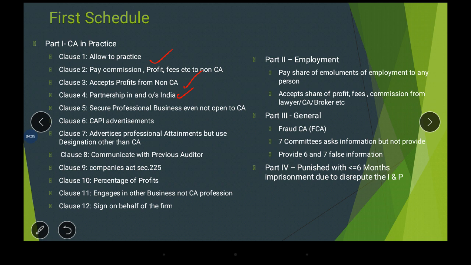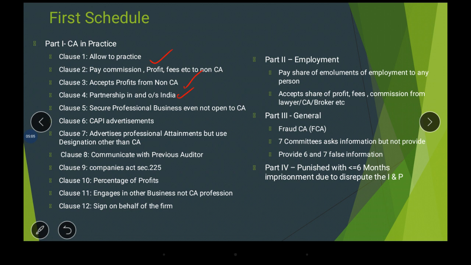Now still he is not getting more clients and he wants to earn more. So he copied my advertisement techniques. What did he copy? Not COPI, it is CAPI. CAPI means: C is circular, A is advertisement, P is personal communication, I is interview. So through this way he advertises.